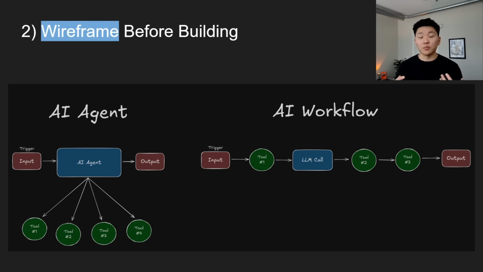Because you're able to break down every single step and every task involved, you'll have a super clear idea on if it's going to be an agent or a workflow, because you'll see if the stuff happens in the same order or if there's an aspect of decision making involved. So when I'm approaching a client build or an internal automation that I'm trying to build for myself, there is no way that more than half of my time is spent in the builder.